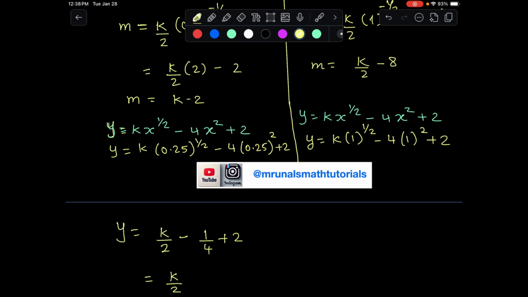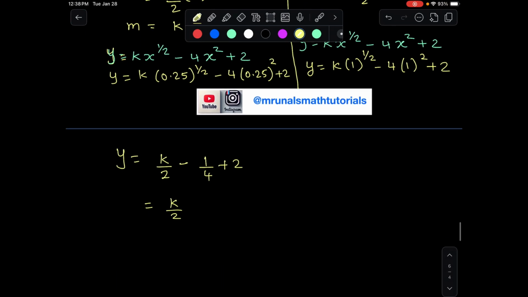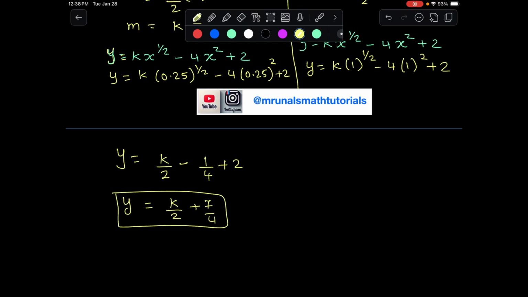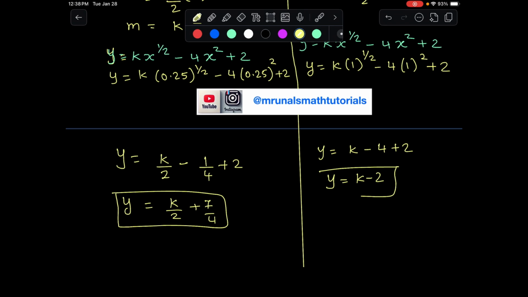So minus 1 over 4 plus 2 gives you 7 over 4. This is the value of y. Okay, on this side, we have y is equal to k minus 4 plus 2, which is k minus 2.